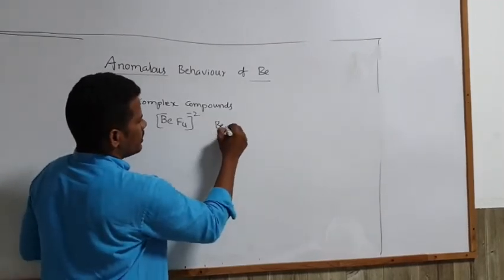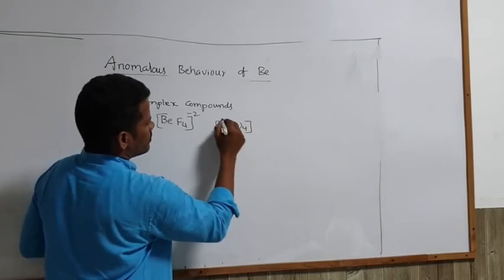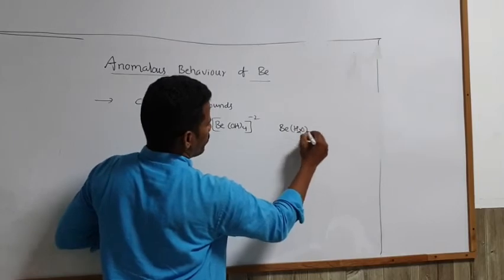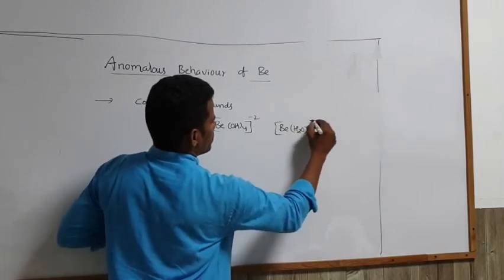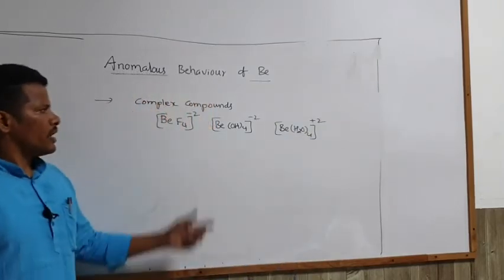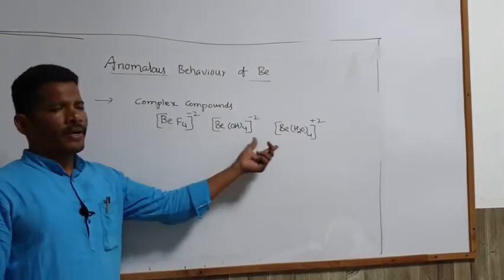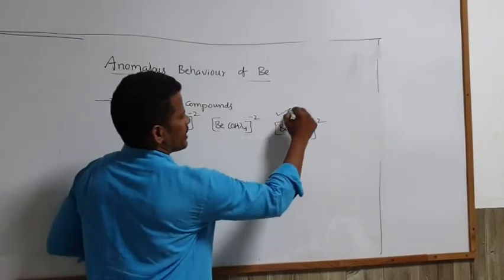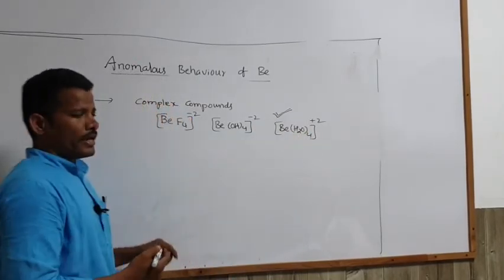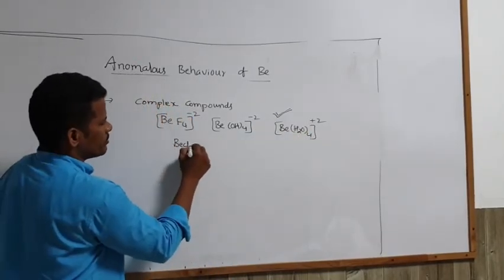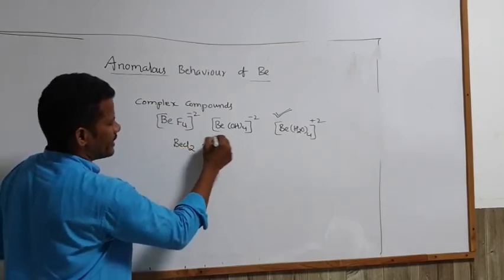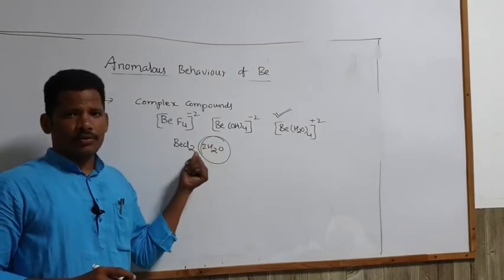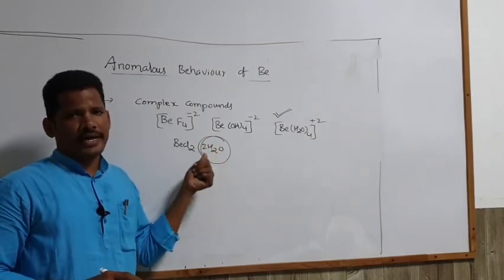And Be(OH)4 2-, and Be(H2O)4 2+. So they have a tendency to form complex compounds, and at the same time hydrated salts. See, this is a hydrated salt like BeCl2·2H2O. A hydrated salt is nothing but a salt surrounded by water molecules.